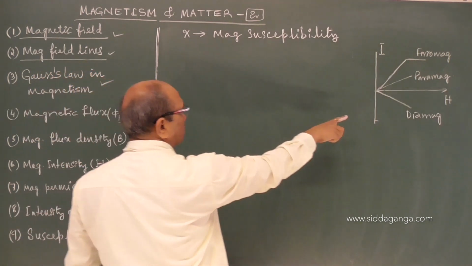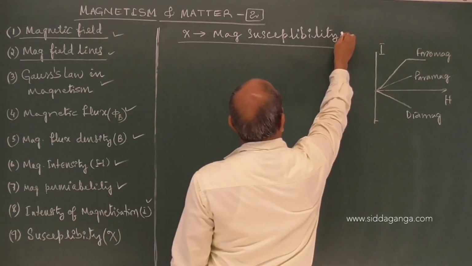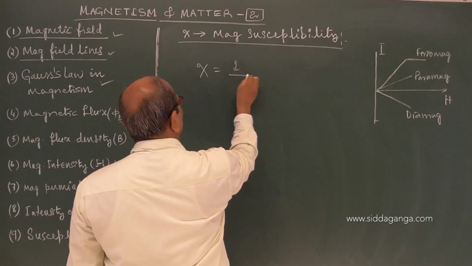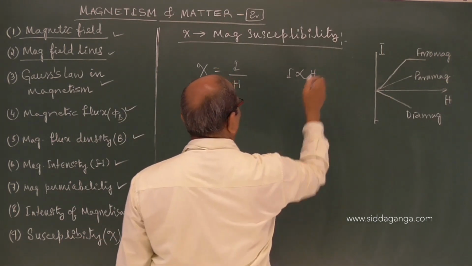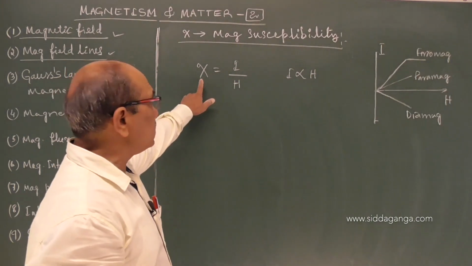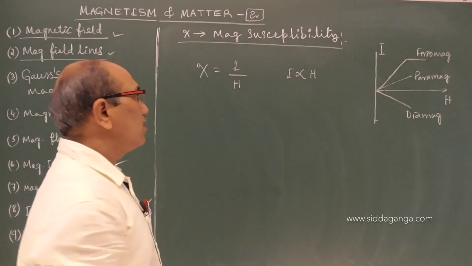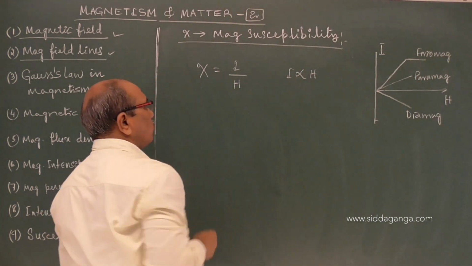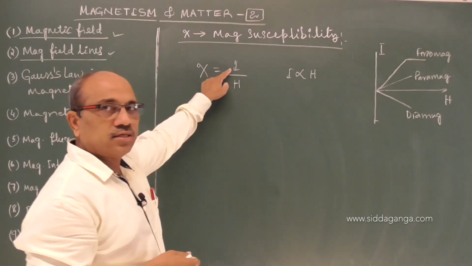So, that is the graph of I versus H I showed you. Coming to the concept of magnetic susceptibility, it is defined as I by H, because we come to know that in all the cases I is proportional to H. The constant of proportionality is brought in. This susceptibility does not depend on I and H. It is independent of H,